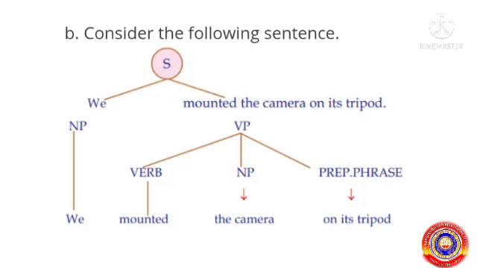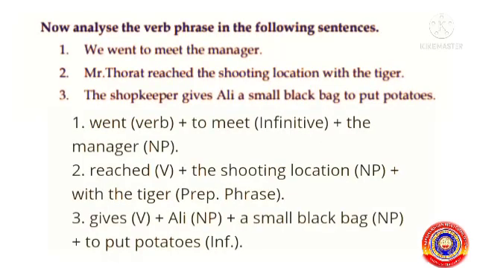Let's check the elements in the verb phrase. Mounted is the verb and the camera is the noun phrase, on its tripod is the prepositional phrase. Now, analyze the verb phrase in the following sentences. The first sentence is, we went to meet the manager. Here the verb phrase is went to meet the manager. Went is a verb, to meet is an infinitive, the manager is a noun phrase.